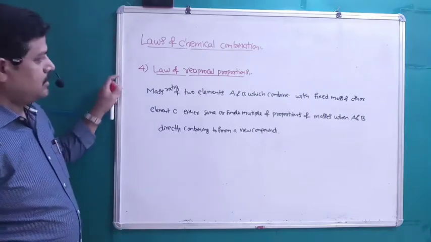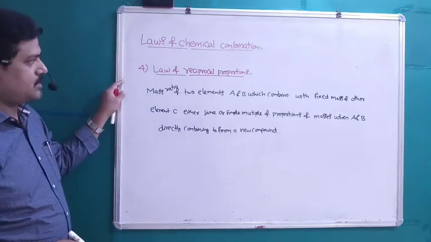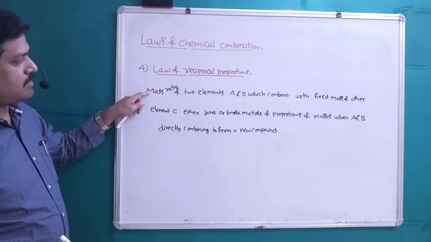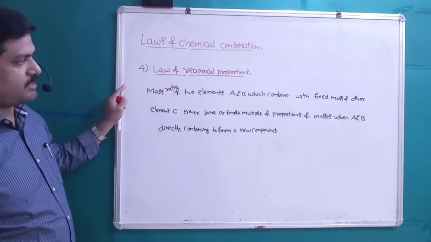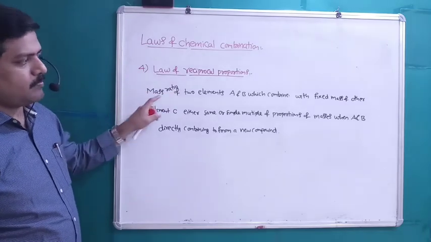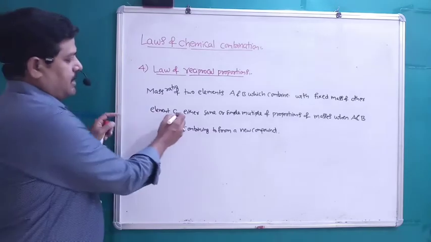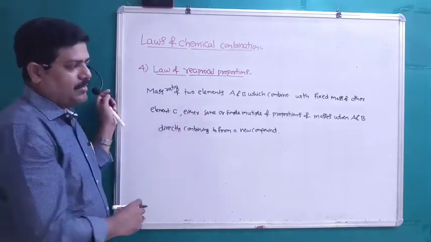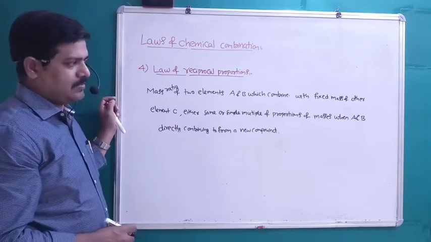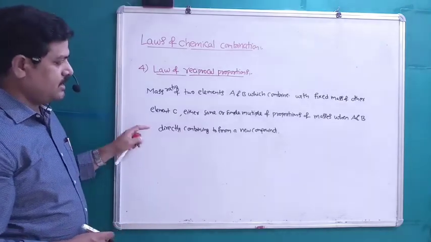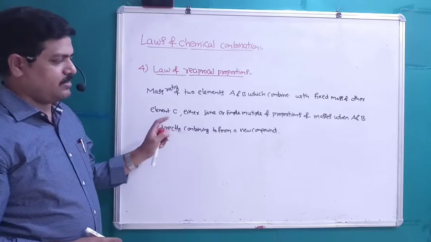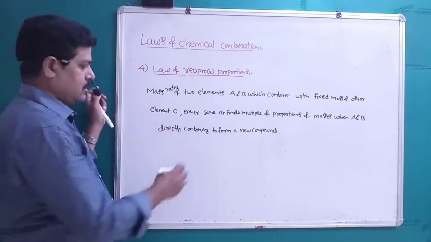Here, the law of reciprocal proportions says that the mass ratio of two elements A and B, which combine with a fixed mass of the other element C, is either the same or a simple multiple of the proportions of masses when A and B directly combine to form a new compound.